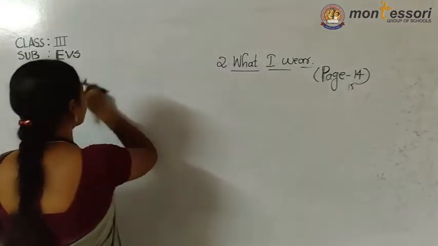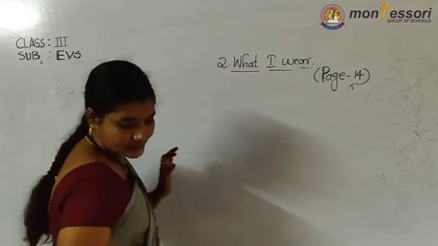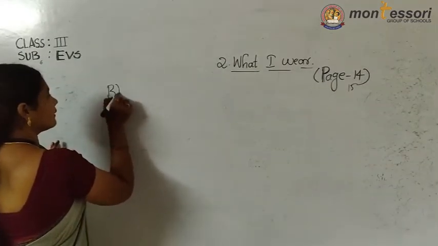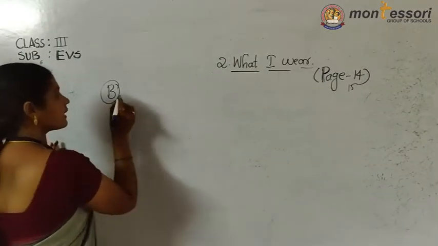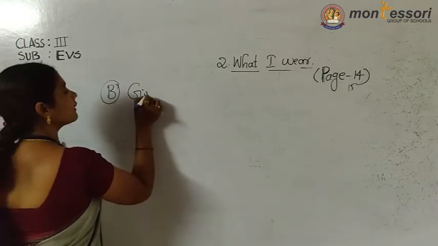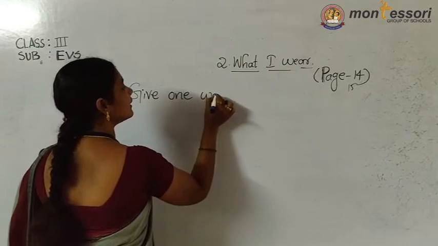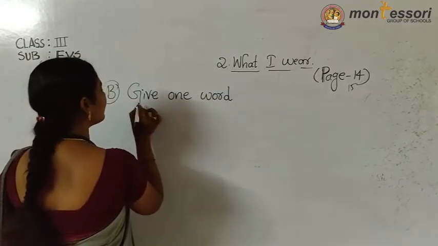So listen. B bit, first one. Give one word.